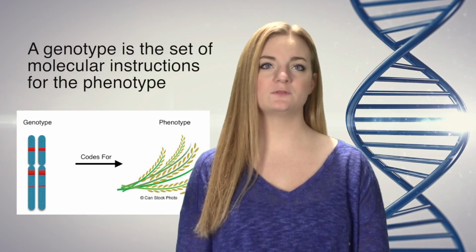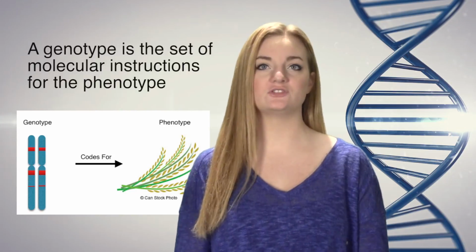Next, we determine genotypes of each offspring. A genotype refers to the genetic information that codes for the observable phenotype, like a set of instructions. By genotyping the offspring, we can see whether they have genetic information from the weedy parent or from the crop parent at various places along the region of chromosome 2 where we believe shattering to be regulated. Places in the DNA where we genotype are referred to as markers.